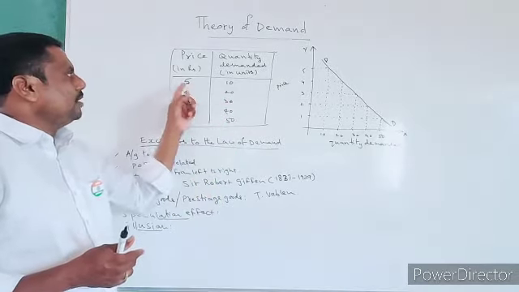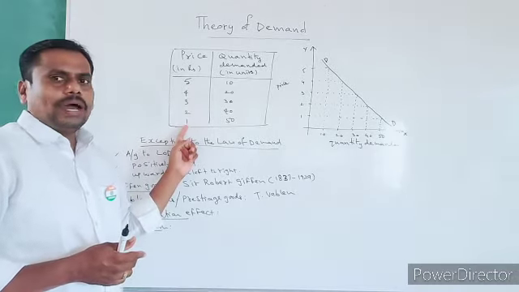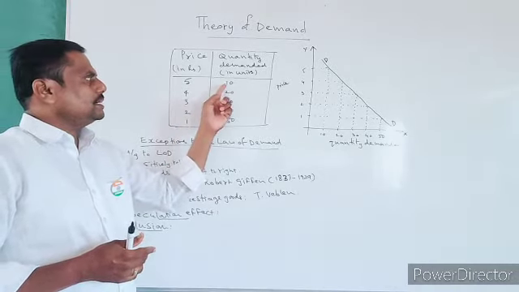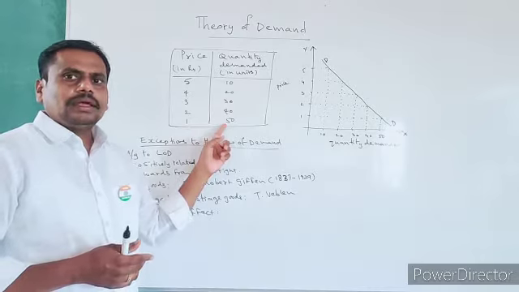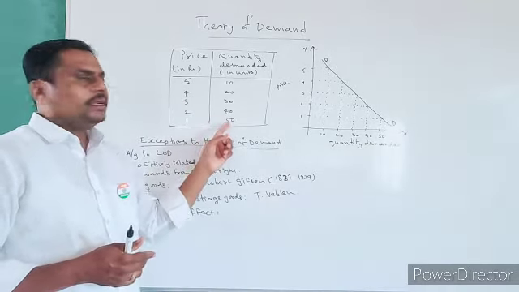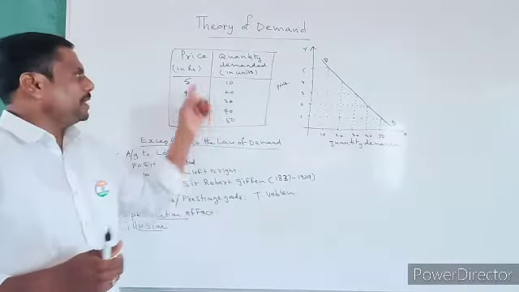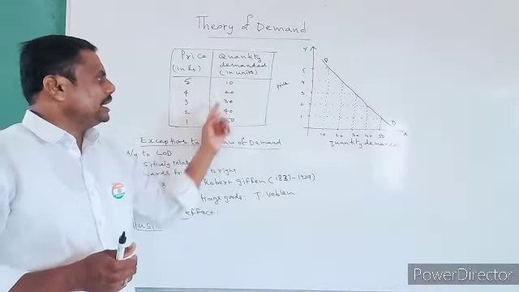That means when the price falls from 5 rupees to 1, the quantity demanded increases from 10 to 50. At the same time, when the price increases from 1 to 5, the quantity demanded decreases from 50 to 10. In this way, when price falls, quantity demanded increases. When price increases, quantity demanded decreases. This is what we can understand from this table. And with the same, you can exhibit it in a diagram also.